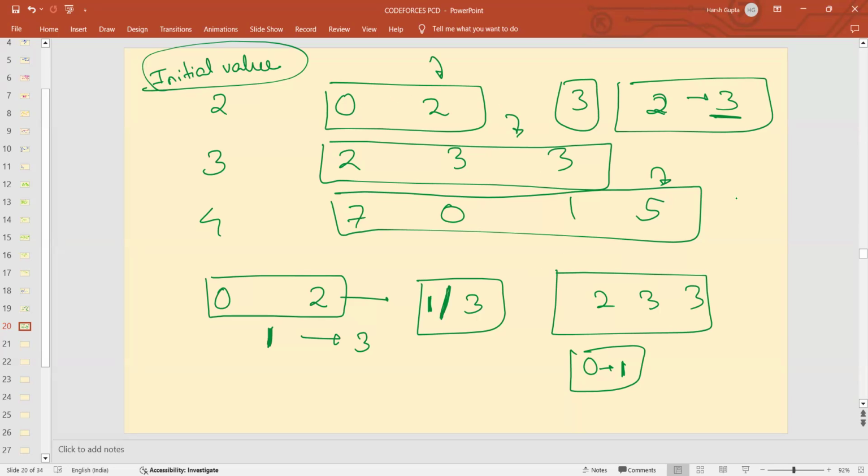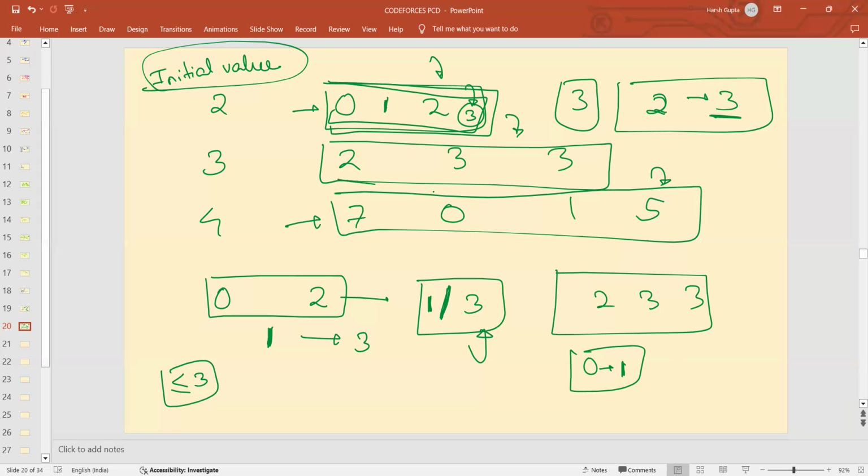And what I claim is that if the value that you are giving is less than or equal to 3, the max value you can obtain is always 3. You can always obtain max value 3 by whatever value you give. Because just observe one thing. You can choose any sequence that is giving that max value 3. These two sequences were giving max value 3, right? So if you give it any number other than 1, you will get 1 from here. And once you have 1, you will be able to obtain that particular max value, that is 3.